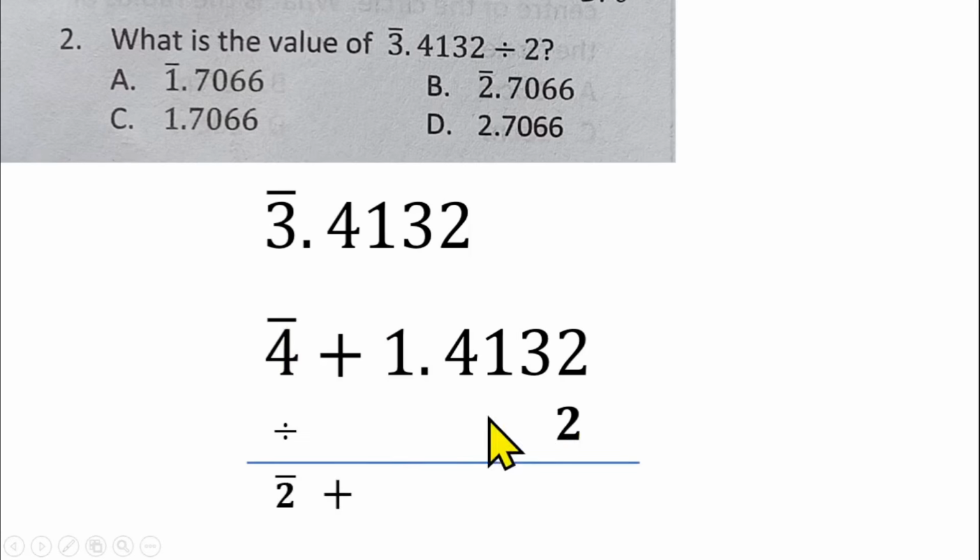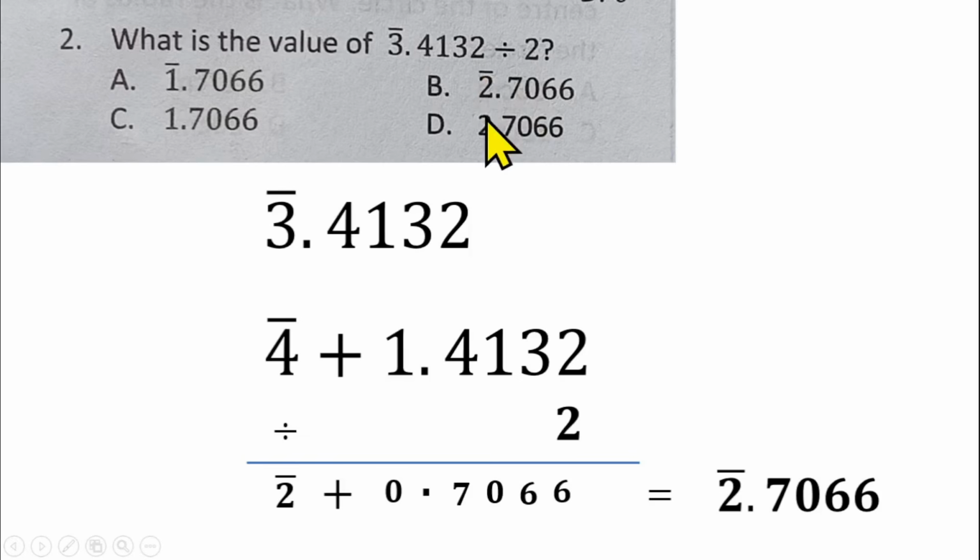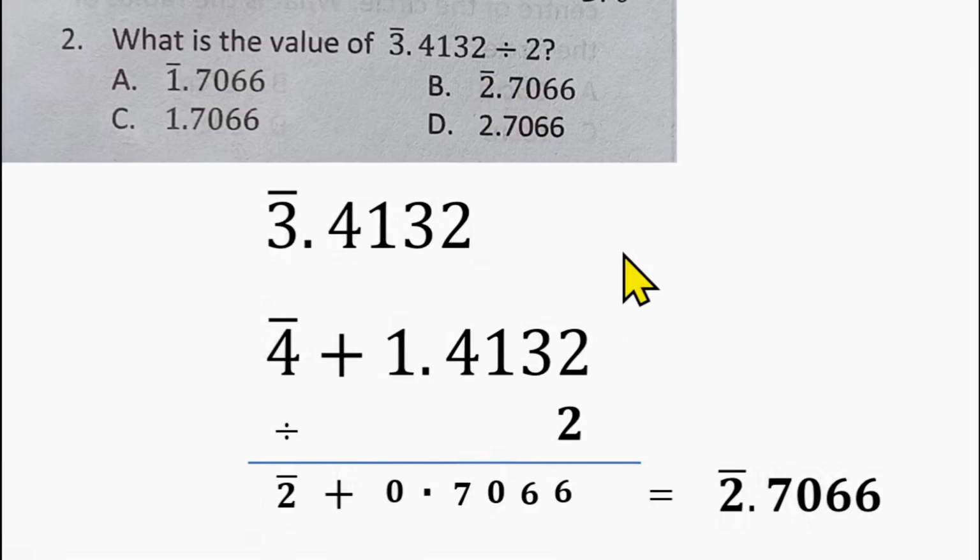Then plus, 2 in 1 is impossible, so you have 0. And then you put your point. Then 2 in 14 will give us 7. Then 2 in 1 is 0. So 2 in 13 will give us 6, remainder 1. Then bring 1 to the 12, 2 in 12 is 6 again. So that means you're having bar 2 plus 0.7066. So bar 2 plus 0 gives us bar 2, so you'll be having bar 2.7066 as your final answer. That makes option B the right answer for question number 2.